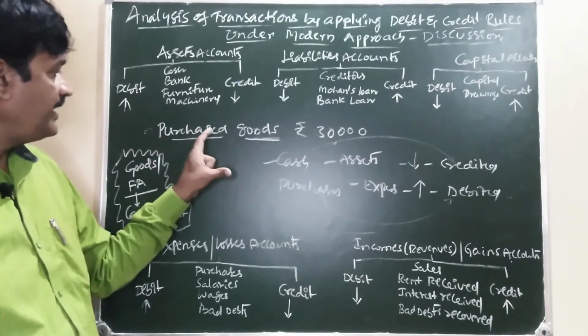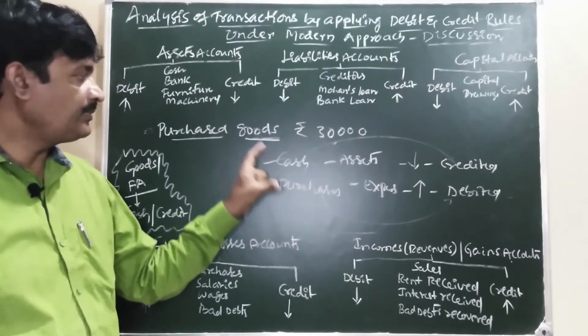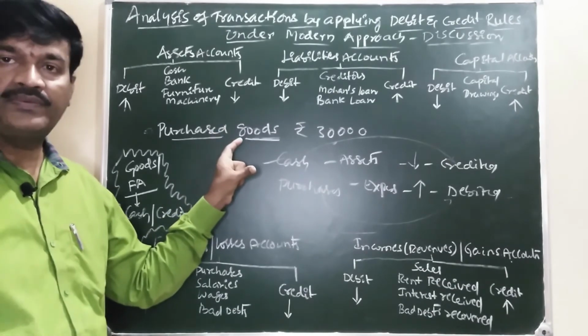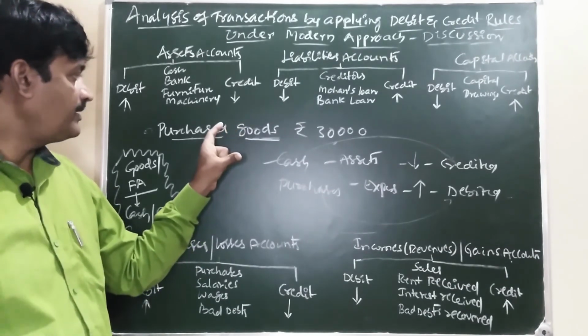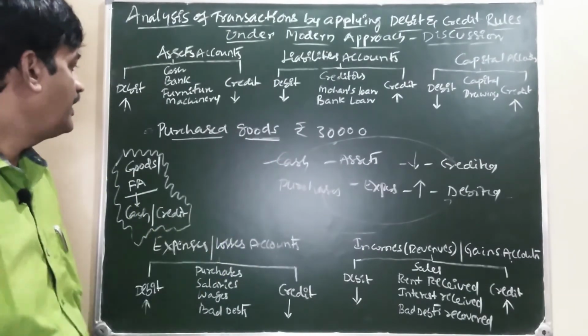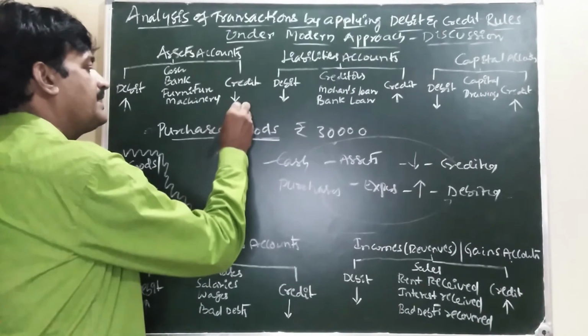So what is completed? Purchase of goods on the basis of credit or on the basis of cash. We completed that one. Purchased goods is also known as cash purchases.